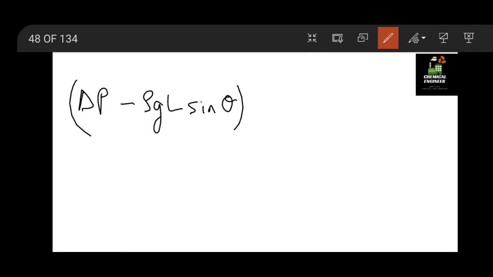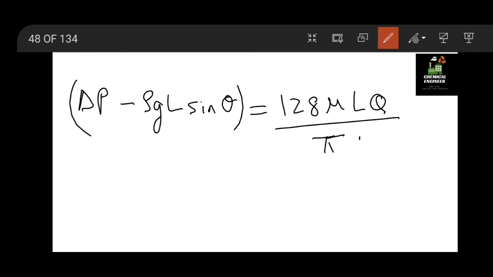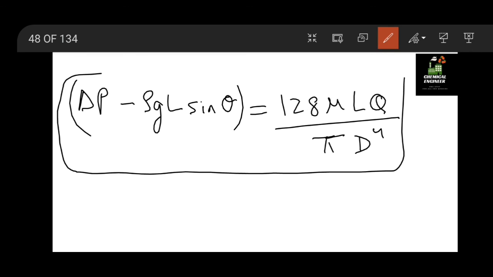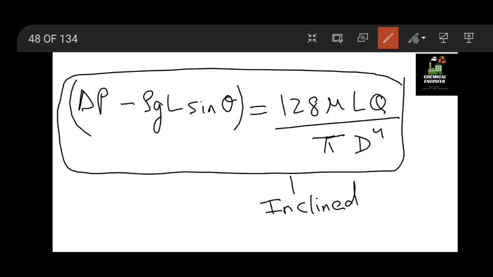Similarly, for an inclined pipe, we have delta P minus rho G L sin theta equal to 128 mu L Q divided by pi d raised to 4. This equation is for an inclined pipe with theta degree. So these are the equations for laminar flows.